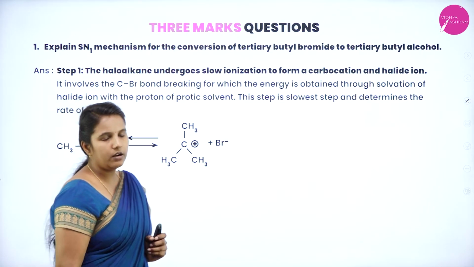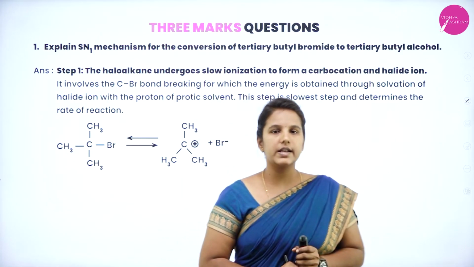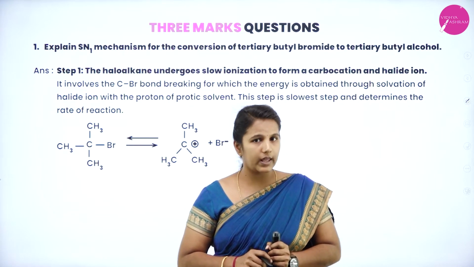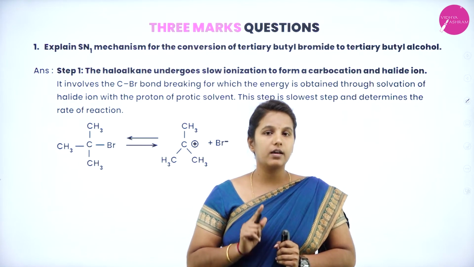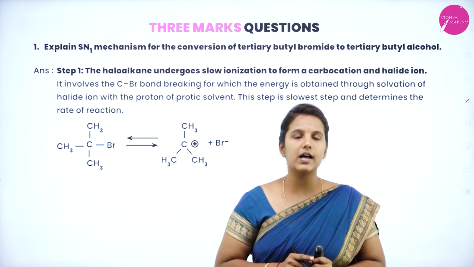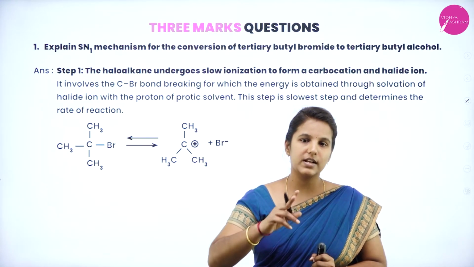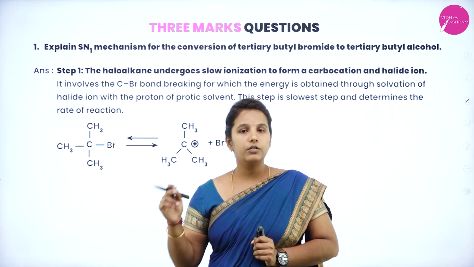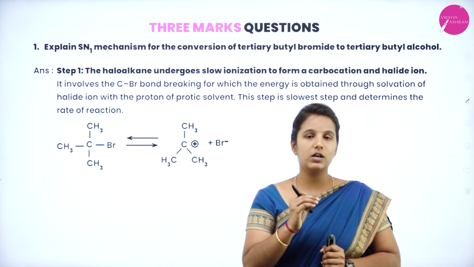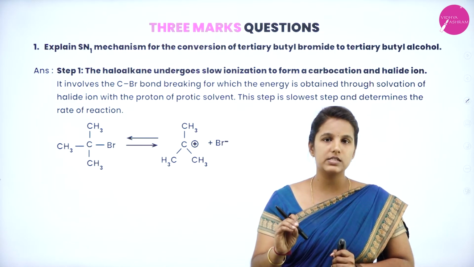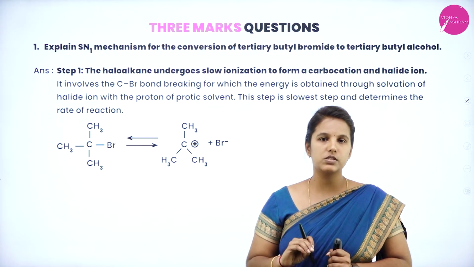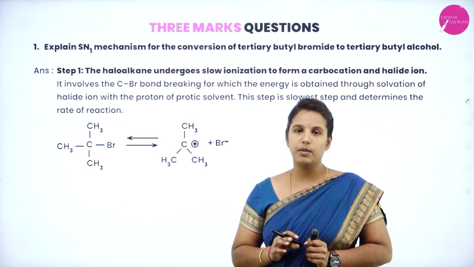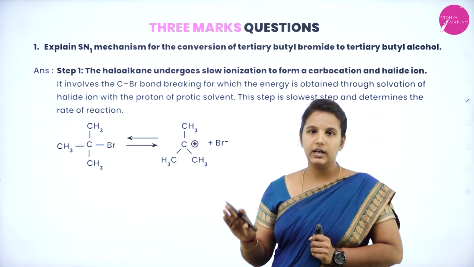Next, the 3-mark question. We know that from haloalkanes and haloarenes, the 3-mark question is nothing but the SN1 mechanism and SN2 mechanism. If it is asked for 3 marks, remember they are definitely going to ask the SN1 mechanism, because there are 2 steps to write in the mechanism. If it is asked for 2 marks, you need to go with the SN2, because SN2 has a single-step mechanism, so there is no need of writing 2 steps. So they'll ask only for 2 marks, but SN1 will definitely be asked for 3 marks. Okay. Be careful while attempting the questions.